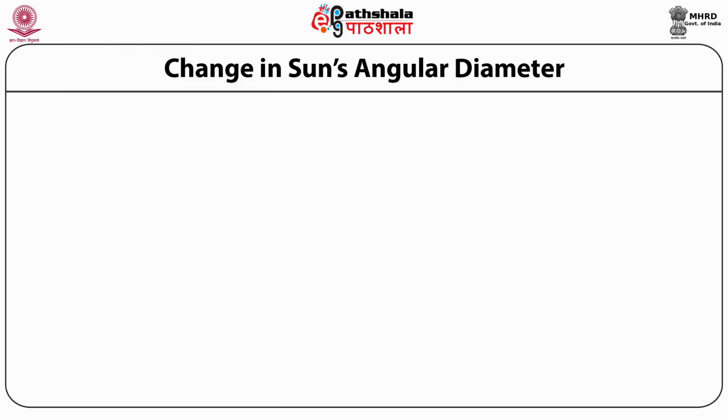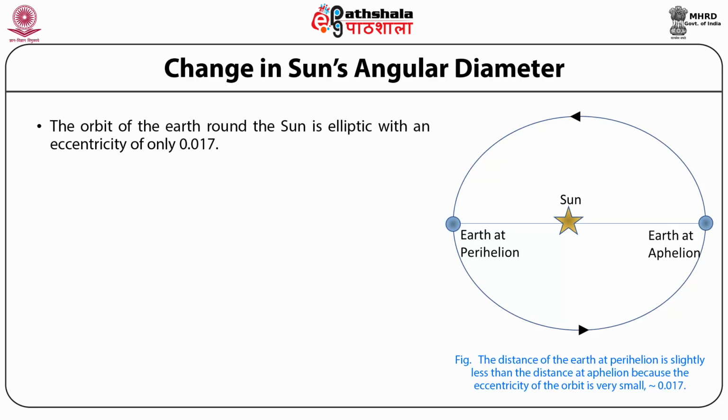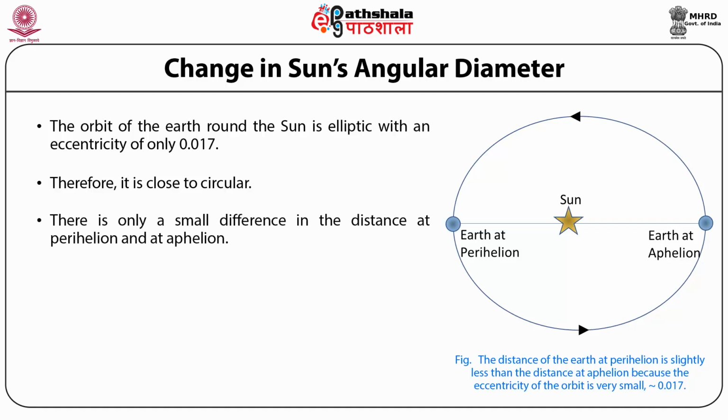The change in Sun's angular diameter. The given figure shows the distance of the Earth at perihelion, which is slightly less than the distance at aphelion because the eccentricity of the orbit is very small, approximately equal to 0.017. The orbit of the Earth round the Sun is elliptic with an eccentricity of only 0.017. Therefore, it is close to circular. There is only a small difference in the distance at perihelion and aphelion.